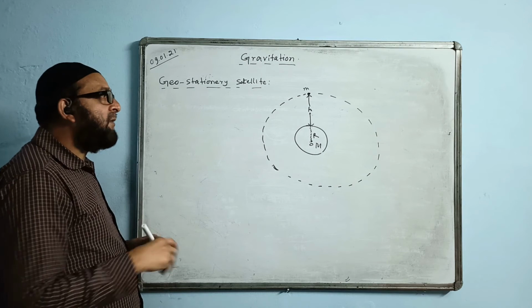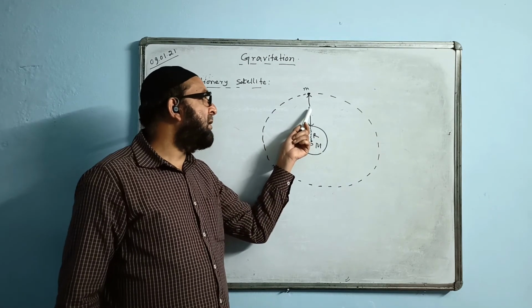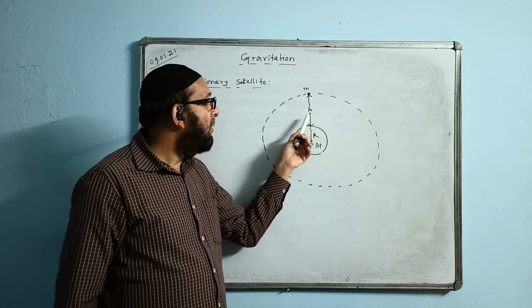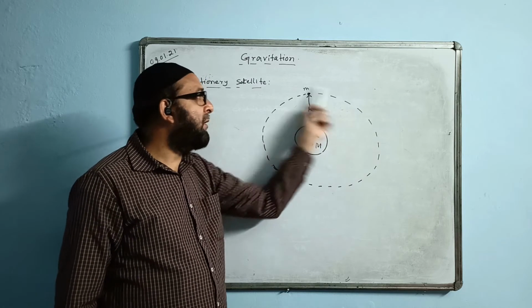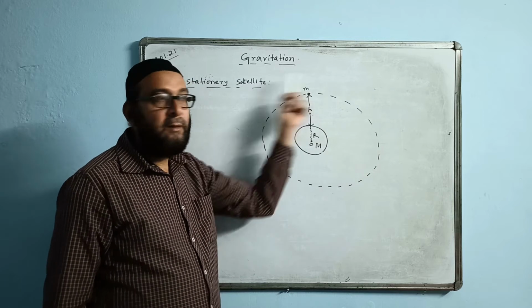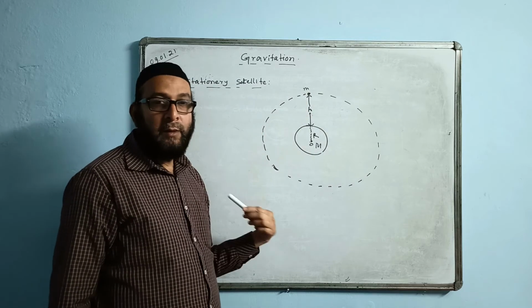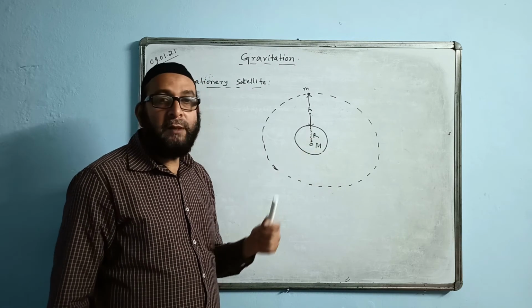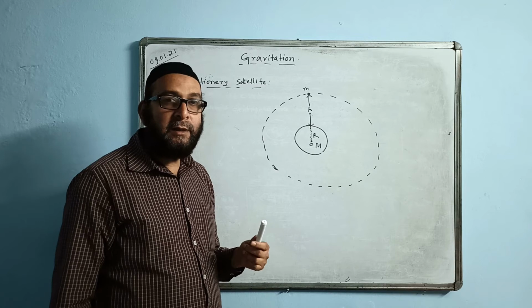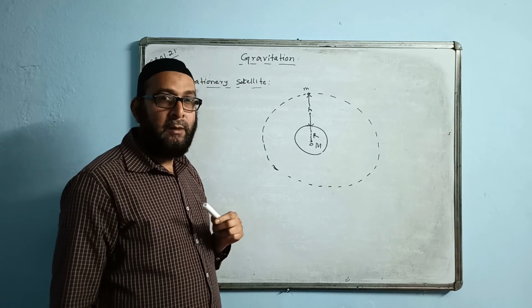So we'll begin with the same. Let us calculate the value of height. This height is called height of the parking orbit. This is called parking orbit, or the Clarke's orbit. The orbit in which a geostationary satellite revolves around the Earth is called parking orbit or Clarke's orbit. C-L-A-R-K-E apostrophe is Clarke's orbit.